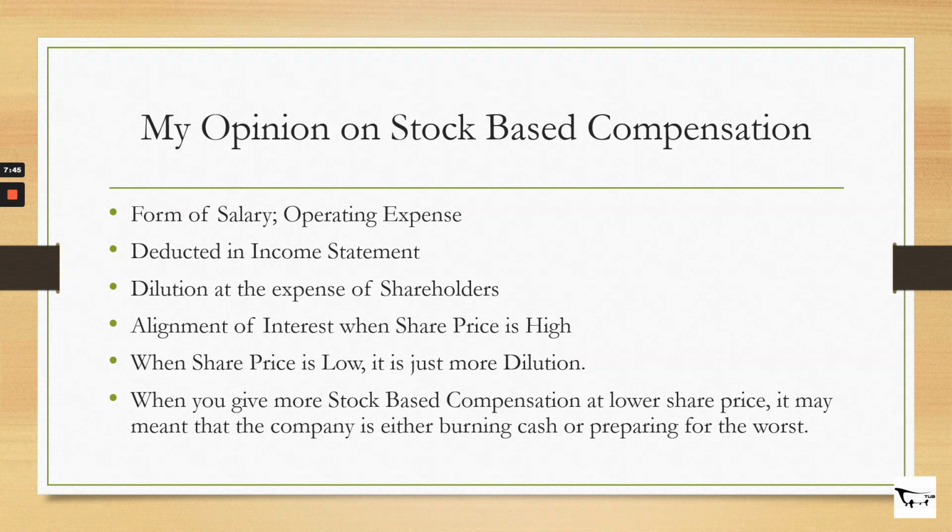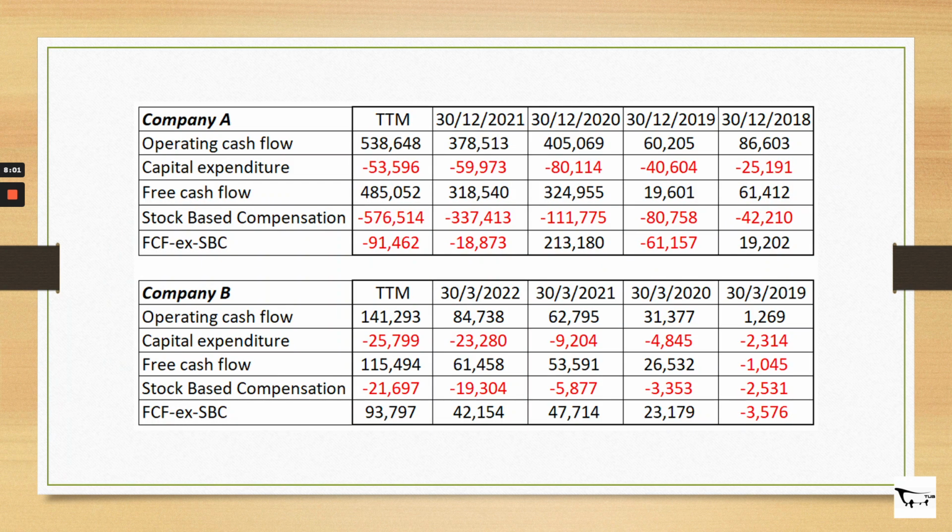That's just my opinion. But at the end of the day, stock-based compensation, in my opinion, should not be added back. It will be added back in the cash flow statement, but it should not be taken into the calculation when you calculate free cash flow. So in this sense, I actually took out the stock-based compensation from the free cash flow, and I concluded it with a final line here for company A and company B, which is deemed as the FCFX, excluding stock-based compensation, SBC in this sense.